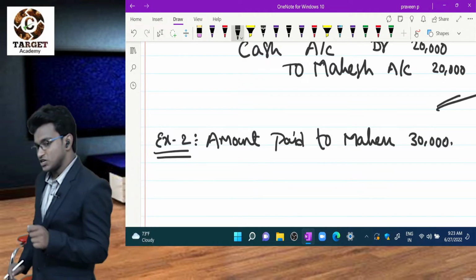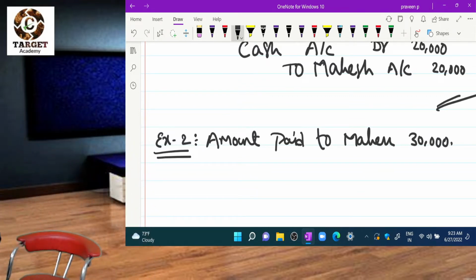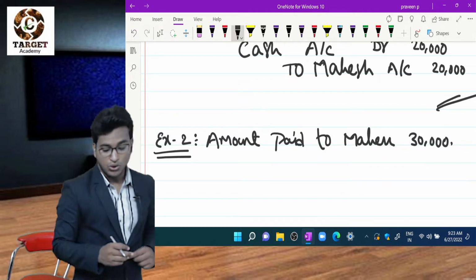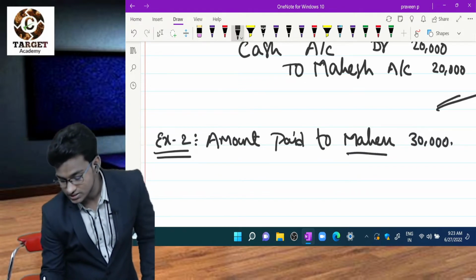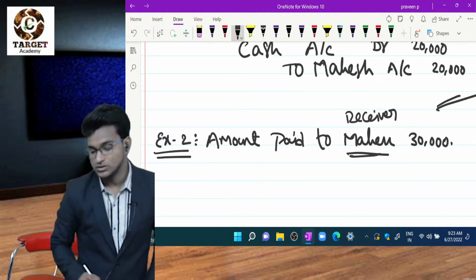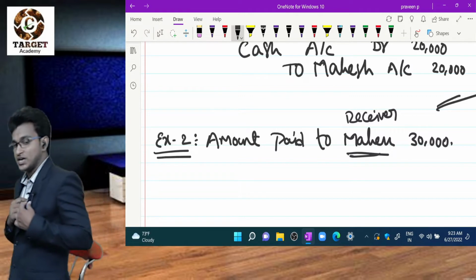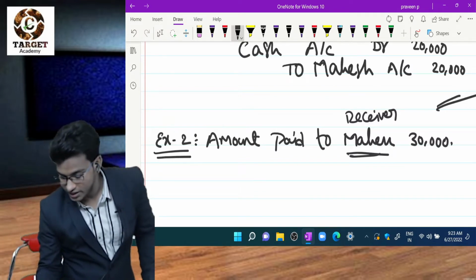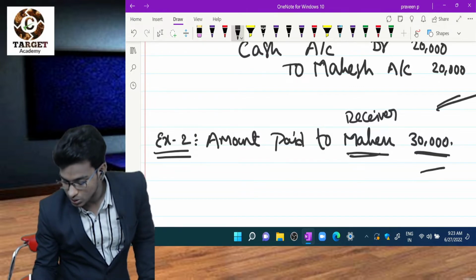Here, first observe the transaction. What is happening here? Amount paid to Mahesh. That means Mahesh is the receiver, right? So we are paying cash. That means cash is going out from our pocket. So here, cash is going out.